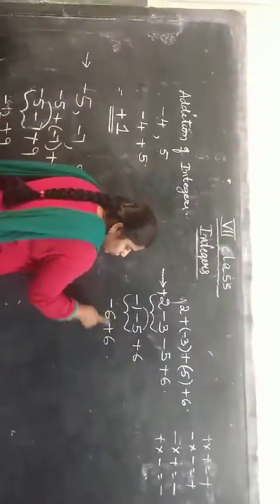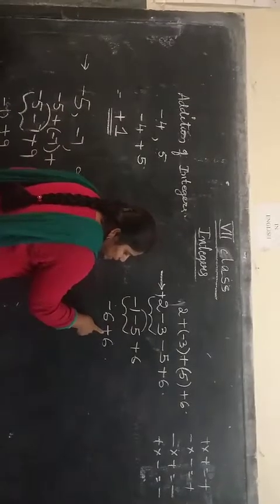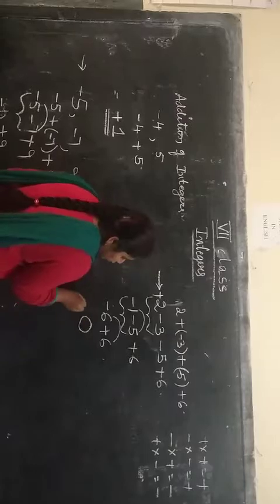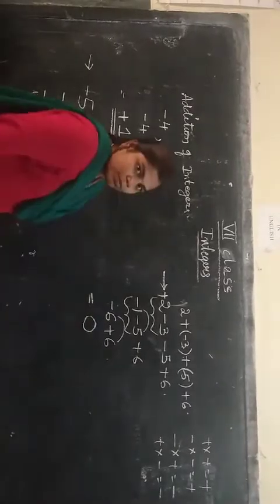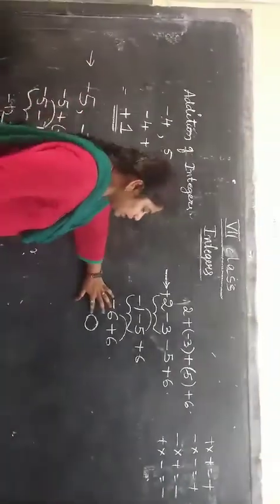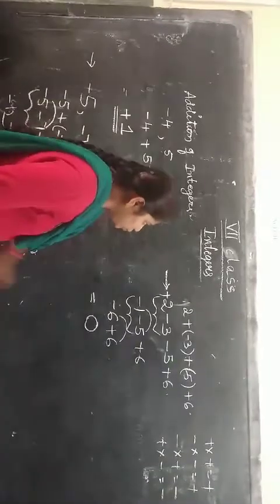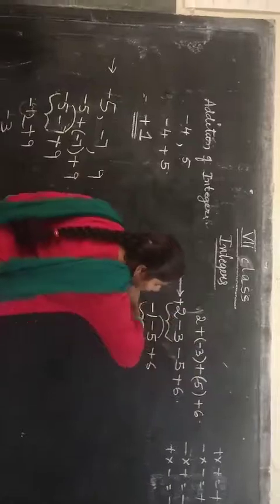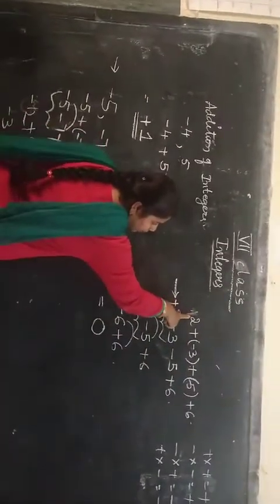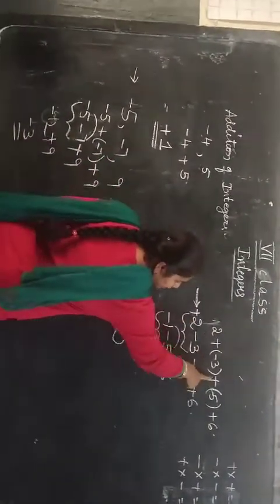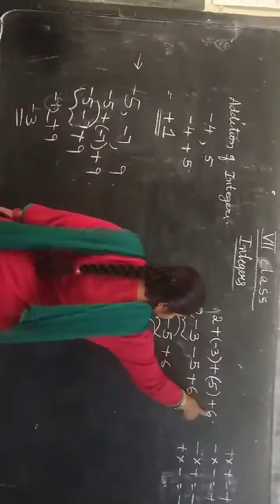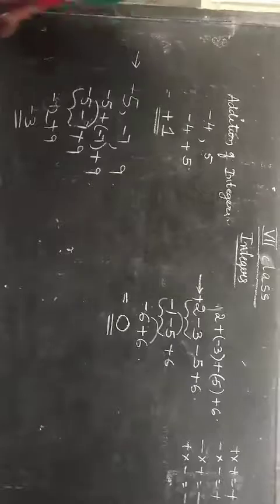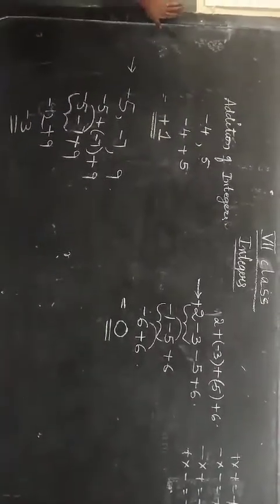Now again we have to solve these two. Minus into plus will be minus, and 6 minus 6 will be 0. For 0, can you keep plus 0 or minus 0? No, because 0 is neither positive nor negative. So what is the solution? What result did you get after solving these integers? Plus 2 plus of minus 3 plus of minus 5 plus 6 is equal to how much? 0. So in this way we have to solve the addition of integers.